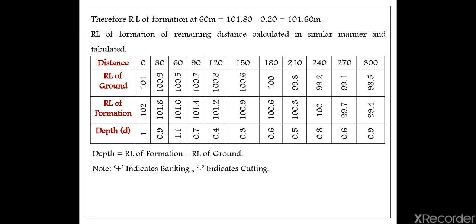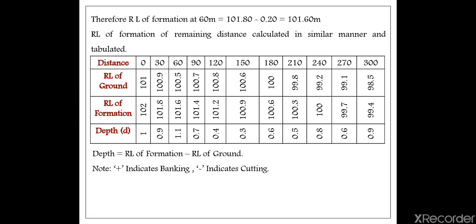So as I told, RL of formation at 60 meter, how much? 101.80 minus again 0.20, it is 101.60. Same way you have to calculate for all the RL of formation. Distance they had given, RL of ground they had given, RL of formation. For 0 chainage 102, for 30 chainage whatever you got is 102 minus 0.2, it is 101.8, again 101.8 minus 0.2, it is 101.6, again 101.6 minus 0.2, it is 101.4, 101.4 minus 0.2 is 101.2.